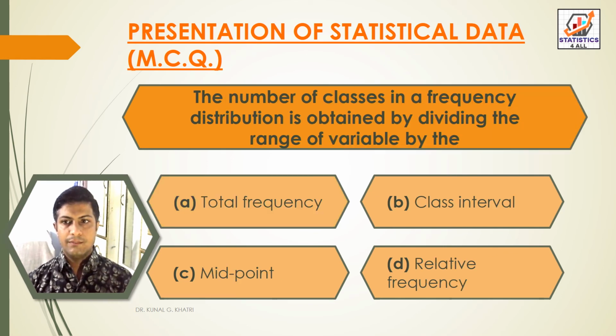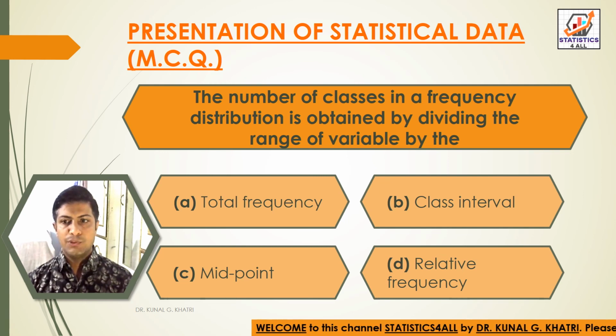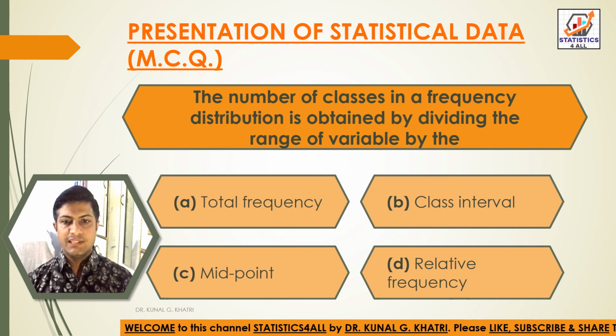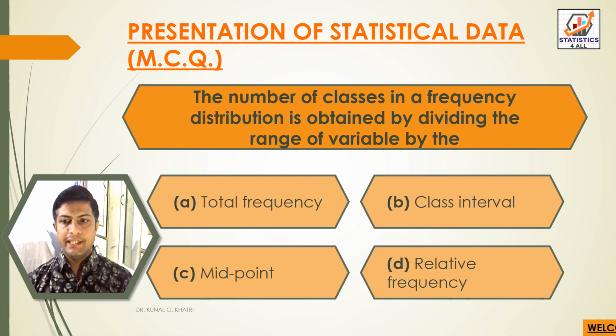Next question. The number of classes in a frequency distribution is obtained by dividing the range of variable by the option A, total frequency, option B, class interval, option C, midpoint, and option D, relative frequency. So here we have answer option B, that is class interval. The number of classes in a frequency distribution is obtained by dividing the range of variable by the class interval.